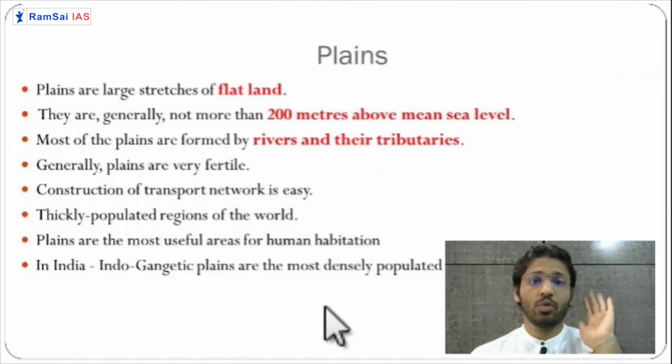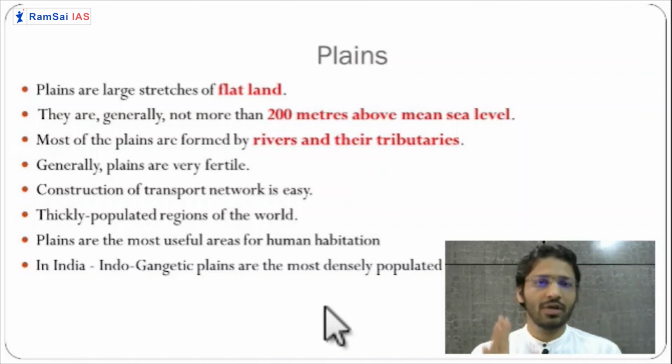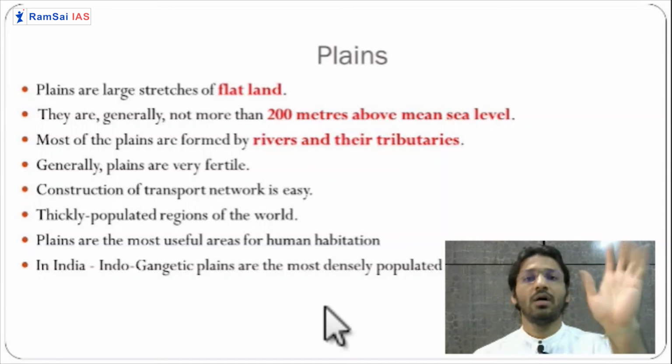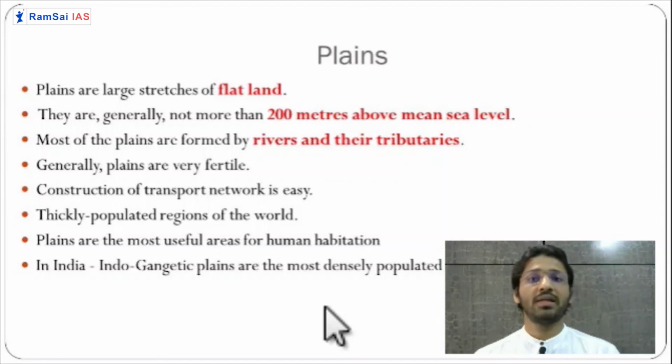So plains are very important from the point of view of settlements, because all the civilizations have been developed in the plains. On the mountain, no huge civilizations have been developed. Only tribes you will find on the mountain. But on the plain, you will have important civilizations that are being developed on the plains, like Indo-Gangetic plain. So here, Punjab, Pakistan, India, they are all developed in the Indo-Gangetic plain. So huge civilizations have been developed.